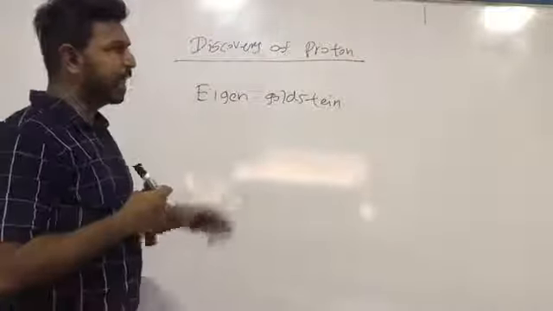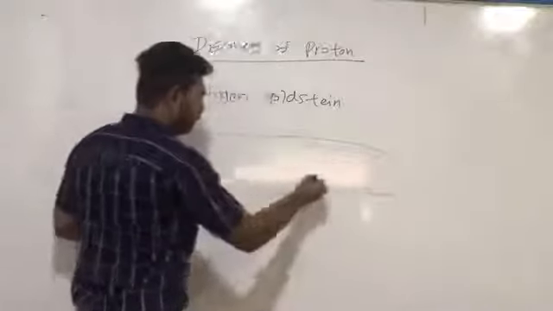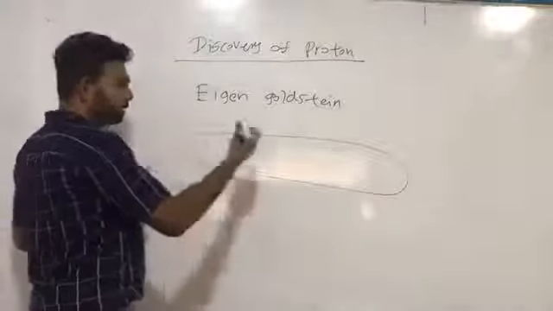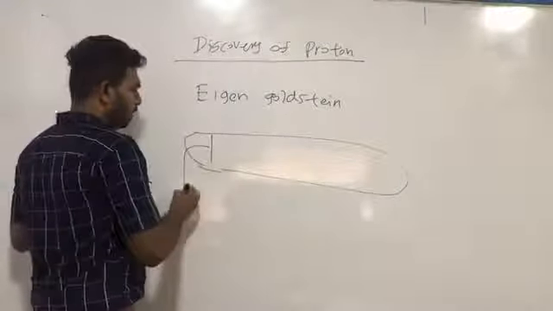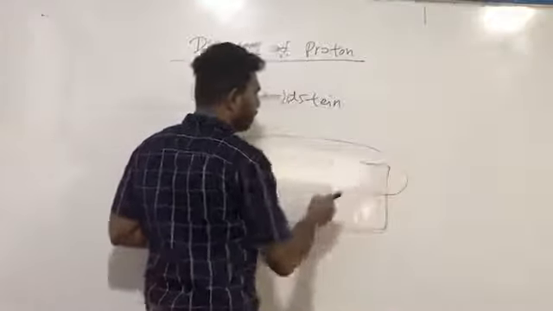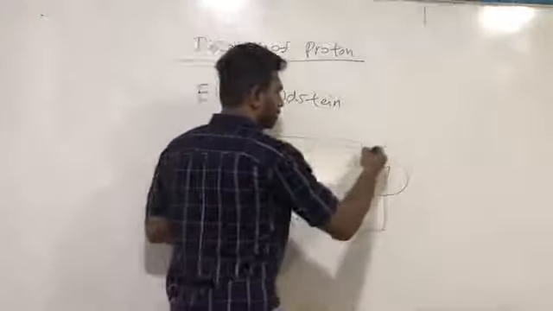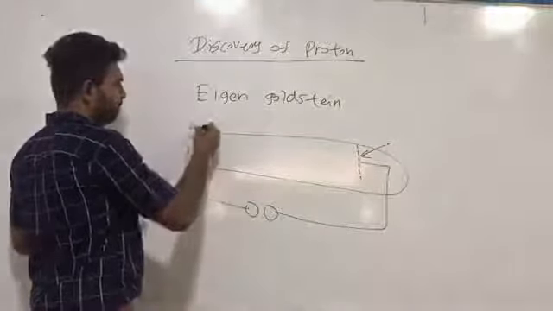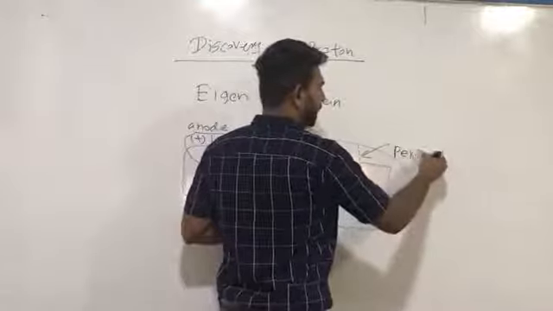After the identification of the electron, this scientist used the same cathode ray tube, but with a perforated cathode. So this is the anode, and this is the perforated cathode.